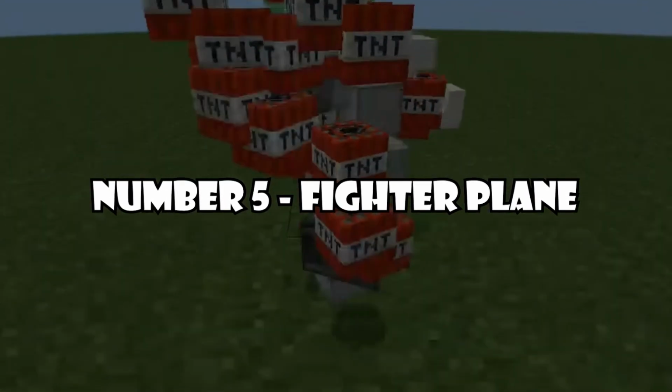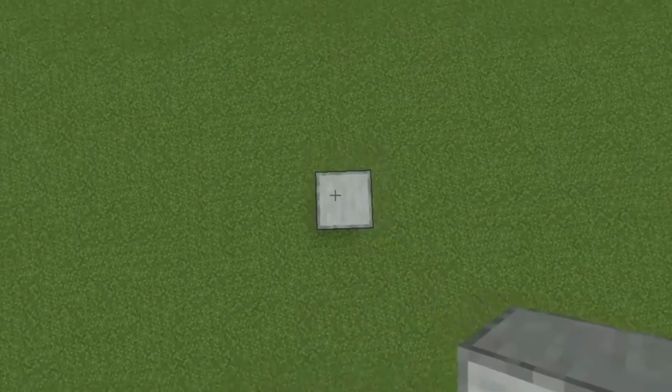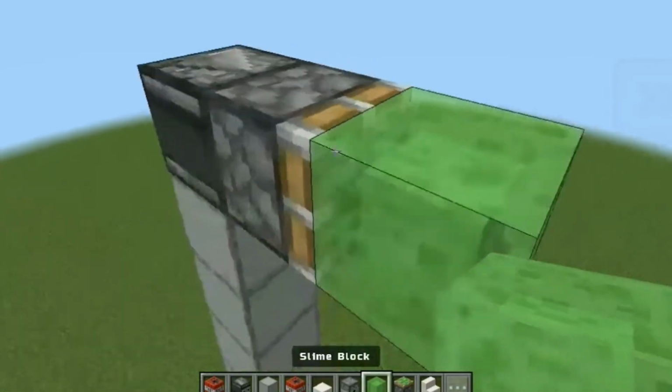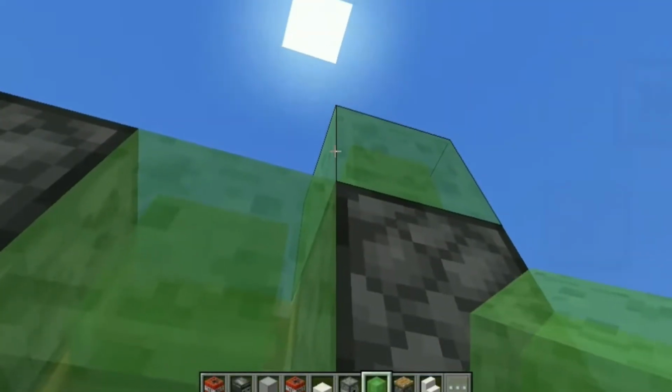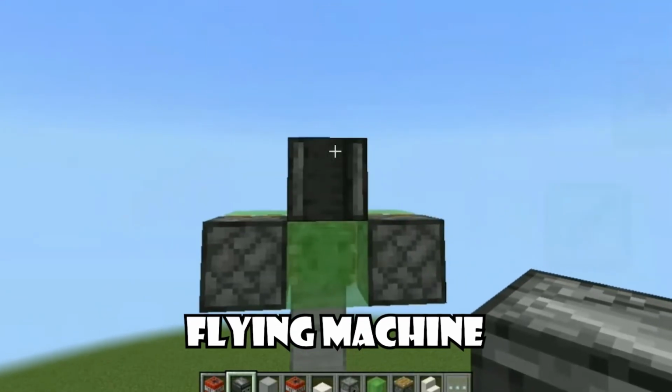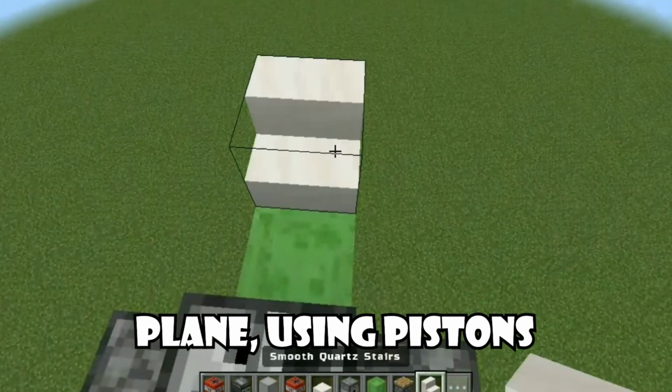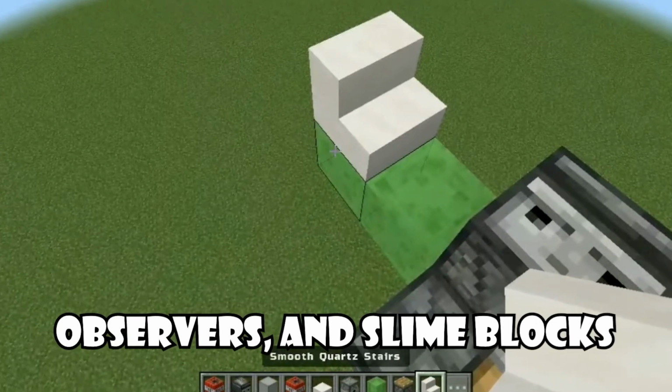Number 5, fighter plane. Ever wanted to fly a plane in Minecraft without mods? With this fighter plane, you can. It is not just a jet. It is a flying machine styled like a plane using pistons, observers, and slime blocks.